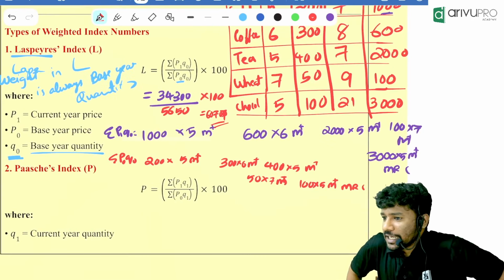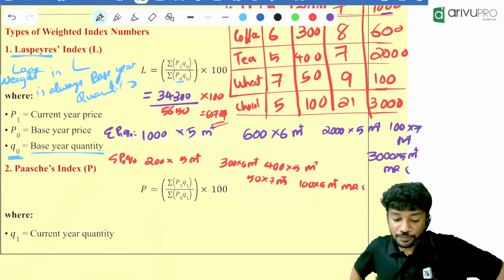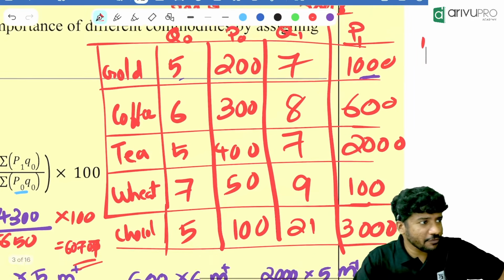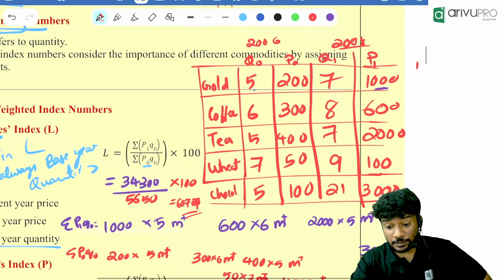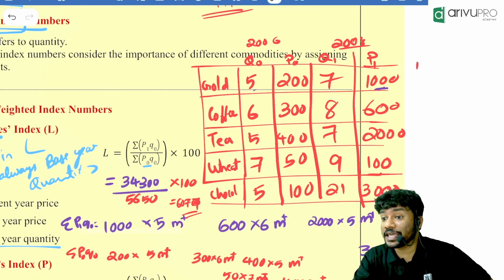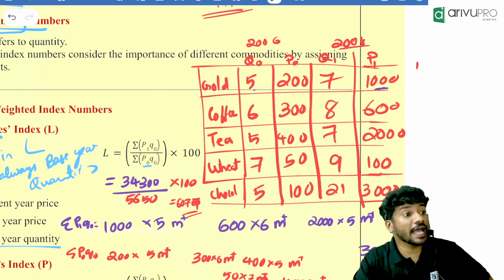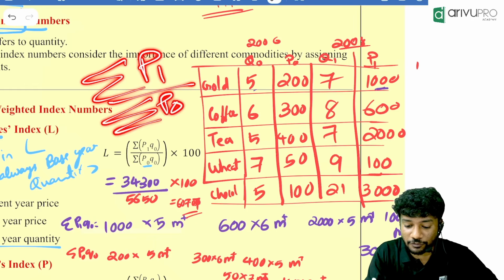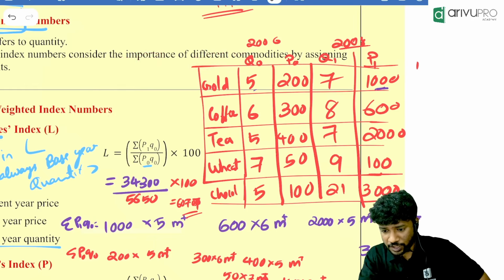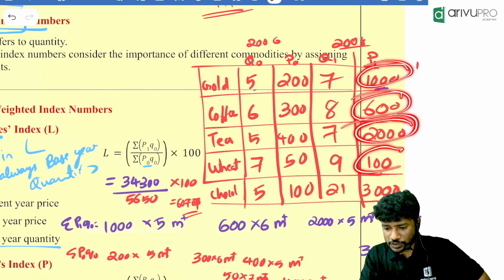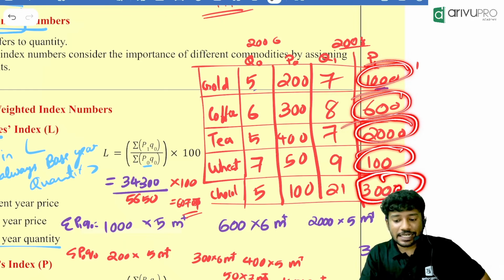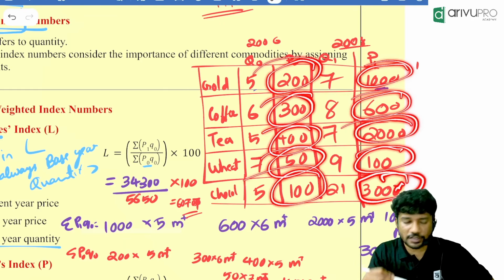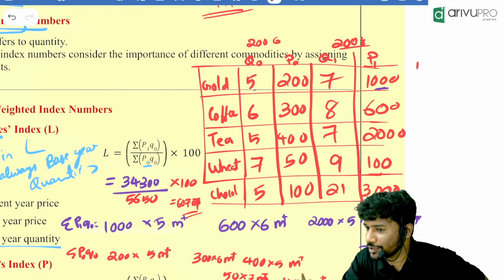Fine, done. I will ask you a question. Can anyone tell me SAPI for the same data? Don't tell me the answer, tell me the method. SAPI means Simple Aggregative Price Index. That was summation of P1 divided by summation of P0 into 100. That is 1000 plus 600 plus 2000 plus 100 plus 3000 divided by 200 plus 300 plus 400 plus 50 plus 100, into 100. You will get an answer.